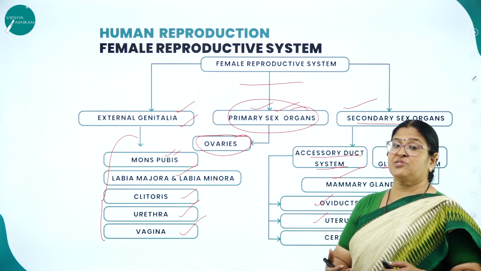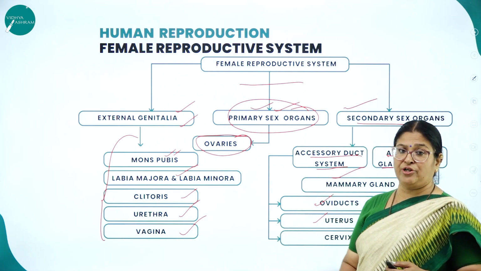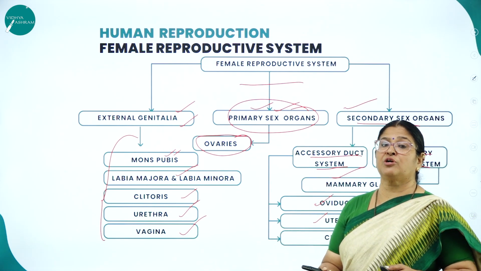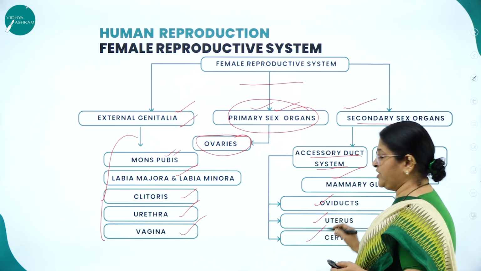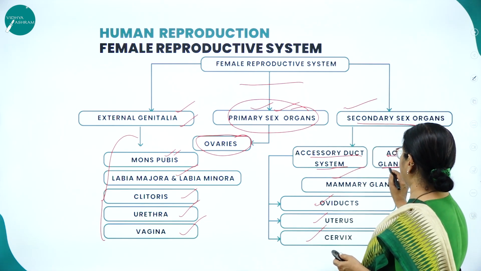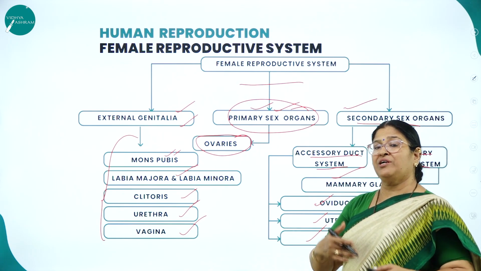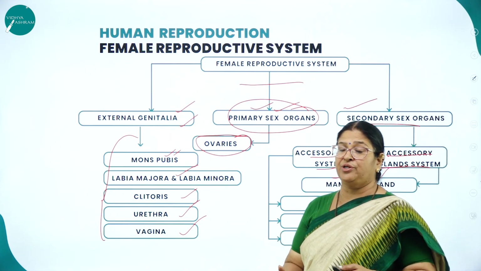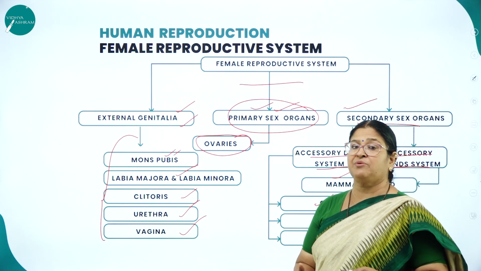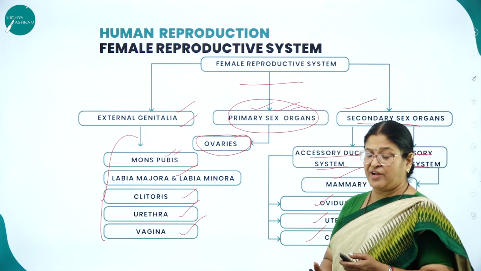That is, the blastocyst is going to come and attach itself to the endometrium wall of the uterus, where we use the word pregnancy. Then the cervix. And the accessory glands, I said, mammary gland is not directly involved, but indirectly it is going to assist the female reproductive system in carrying on various functions.